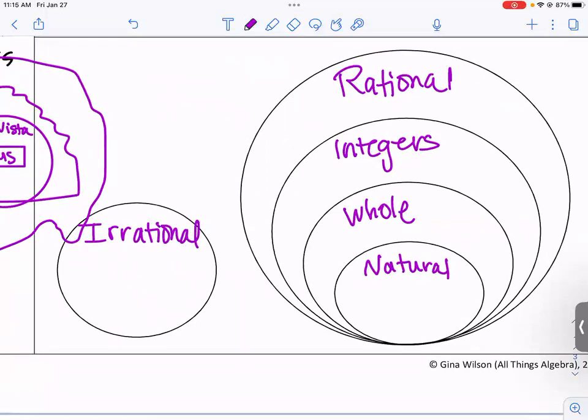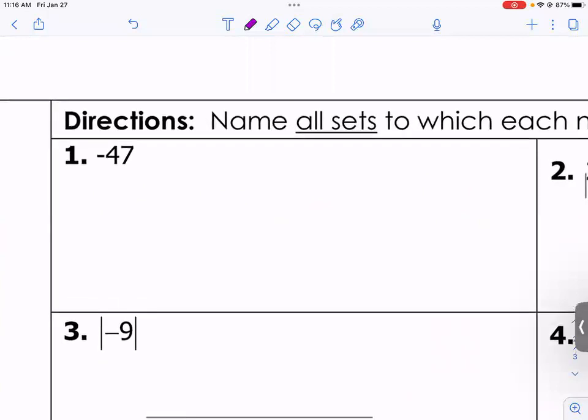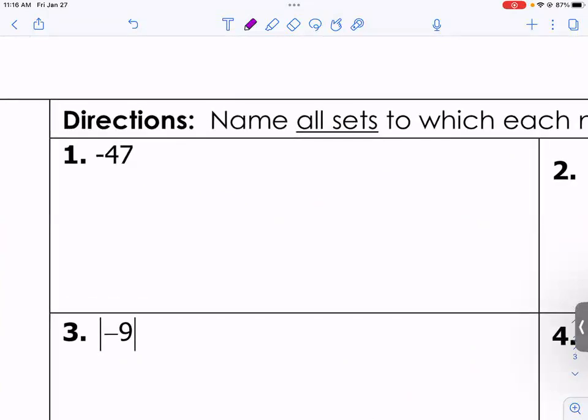So if a number is in the natural numbers, then it's also in the whole numbers, integers, and rational. If we have an integer, it's also a rational number. So basically the natural numbers are like everything. But irrational is nothing. Okay, so let's go to the next page.